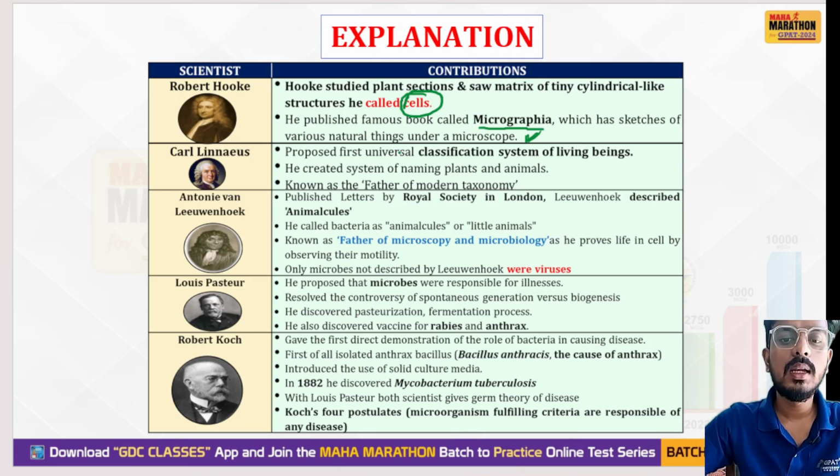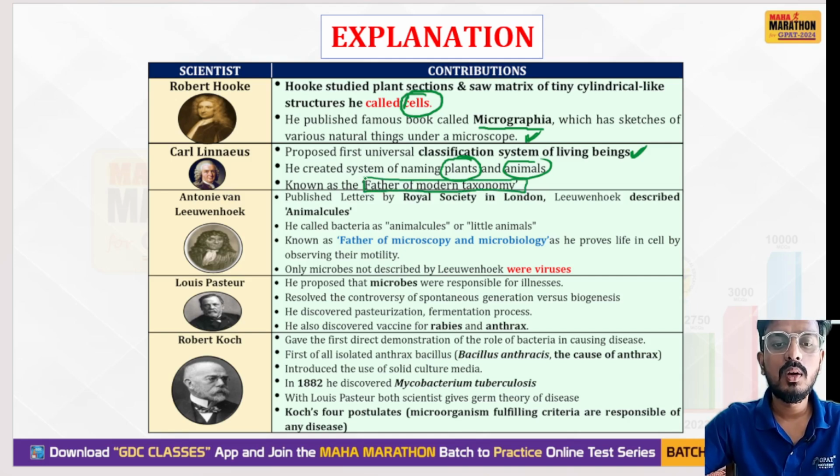Then Carl Linnaeus created the first universal classification system of living beings. He created a system named plant and animal. For the first time, they developed a system of plants and animals. He is also known as the father of modern taxonomy. This is also important. Who is the father of modern taxonomy? You can also get a question like this. So remember, Carl Linnaeus is regarded as the father of modern taxonomy.